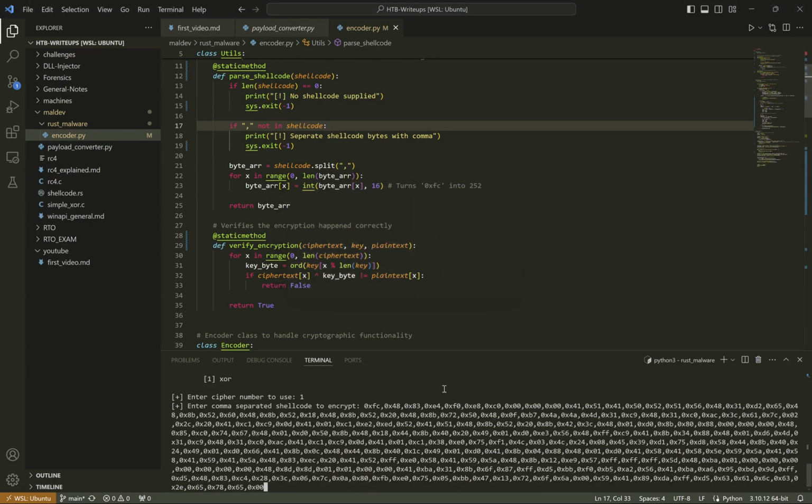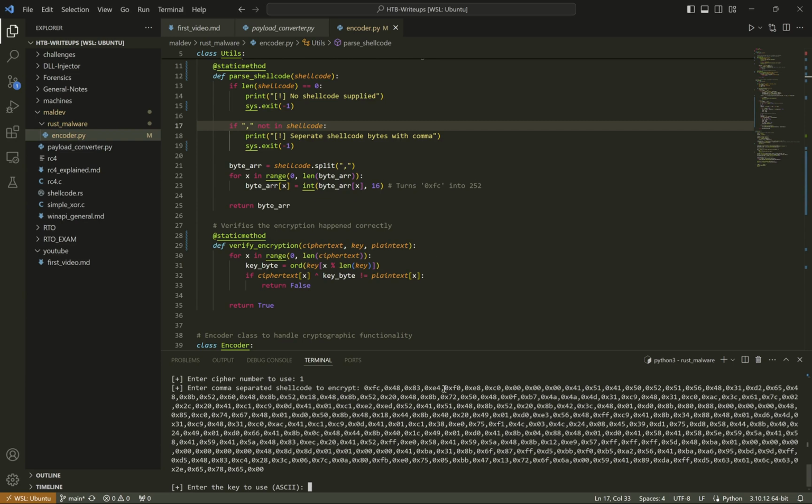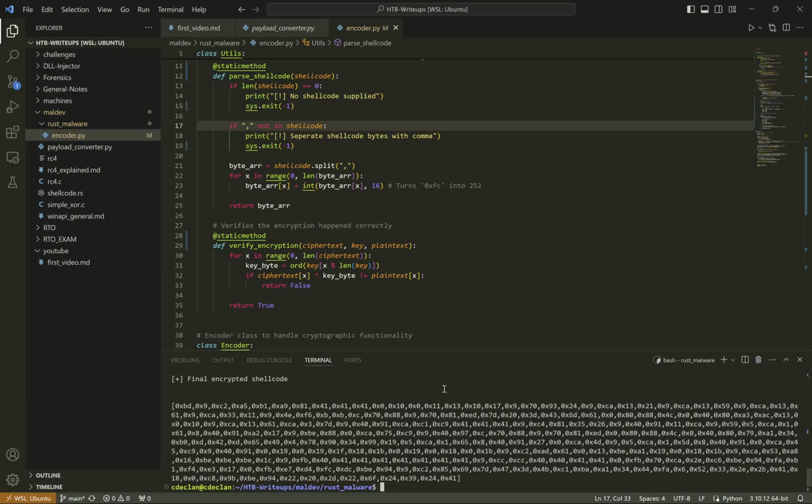Paste as one line. Key. So for the purpose of verifying that the encryption worked properly, I'm going to do a 1-byte key. But this program does support a key of arbitrary length in ASCII. So we have this, right? This is our ciphertext, our encoded shellcode.